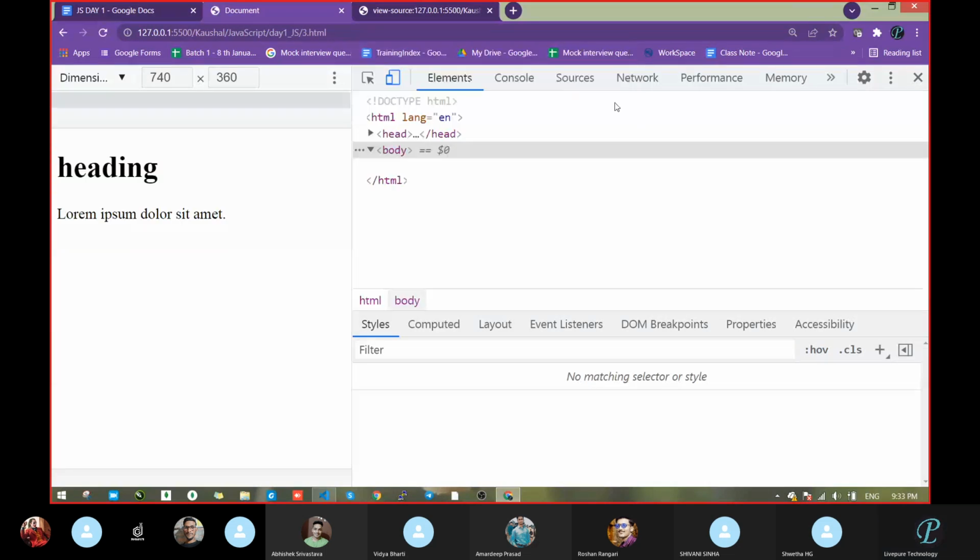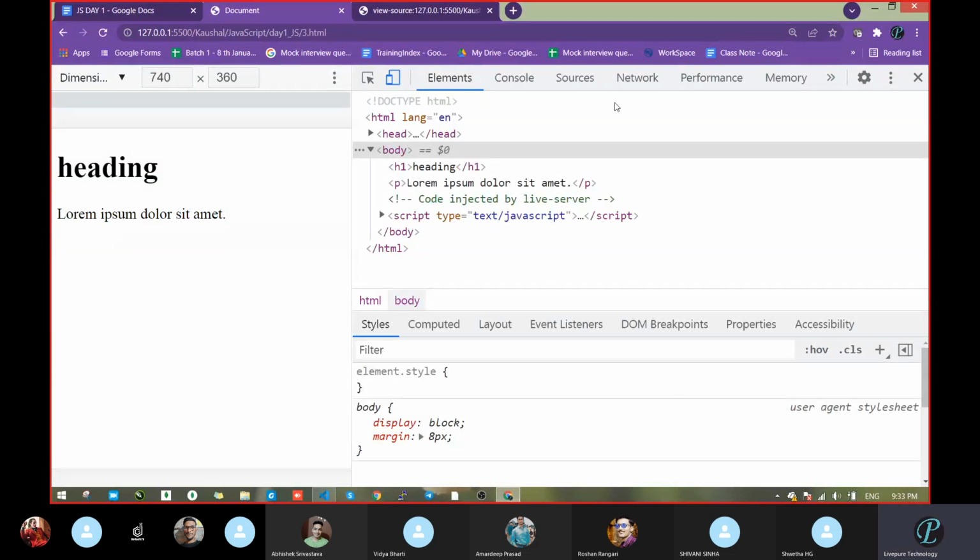It's gone. Clear or not? Yes, sir. Only Shivani, elements is in the DOM. Yeah, so only the Elements tab is the DOM section. It will be temporary. Shivani, is this clear?